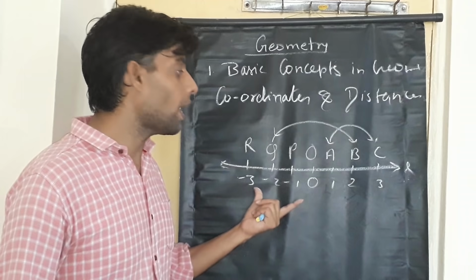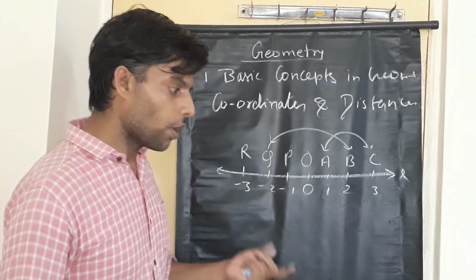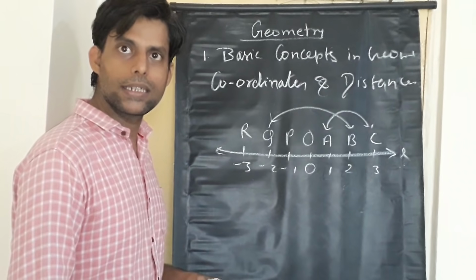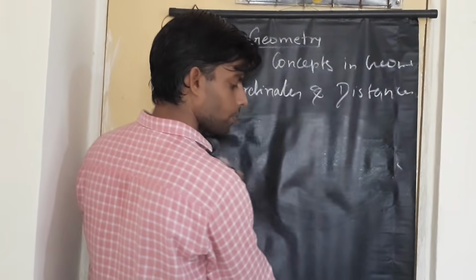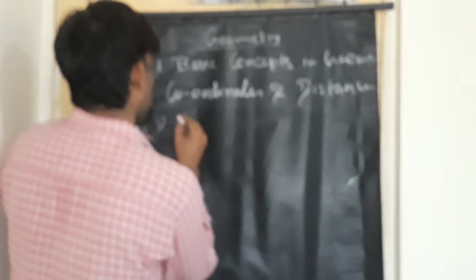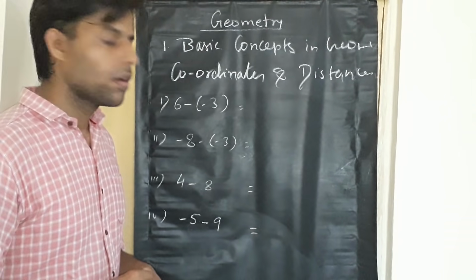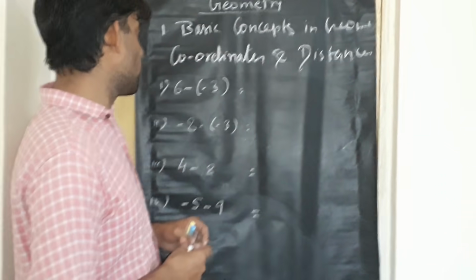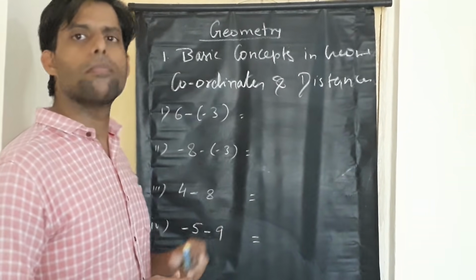Now how should it be answered on paper? Let us understand that. For that, once again we need to understand some basic things from class 8. Let's first try to answer those things. Now students, this is some knowledge from the previous class, we would like to just solve this. Help me out with this. The first question is 6 minus of minus 3.